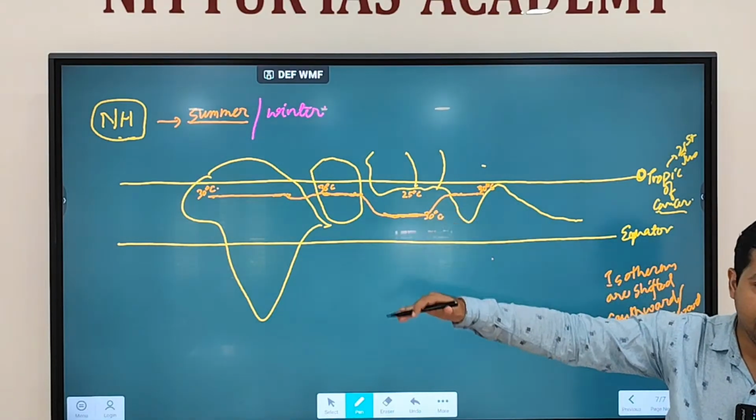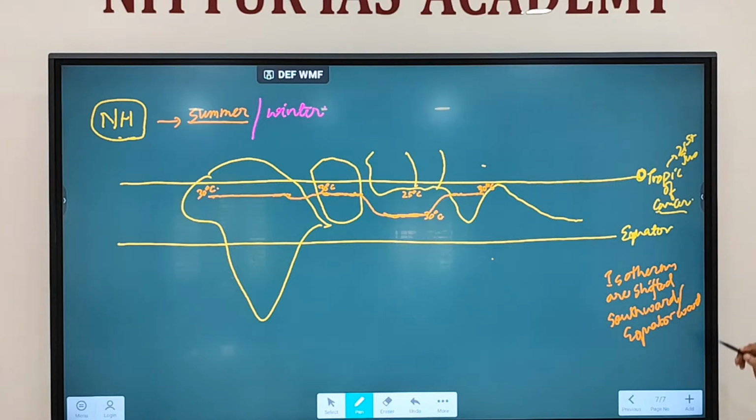At the south side or equatorward at the oceans, and northward or poleward at the continent. So this is how you are seeing the position of isotherms.